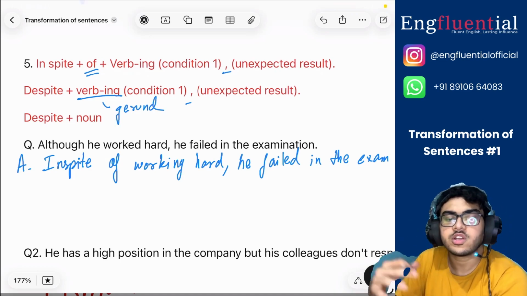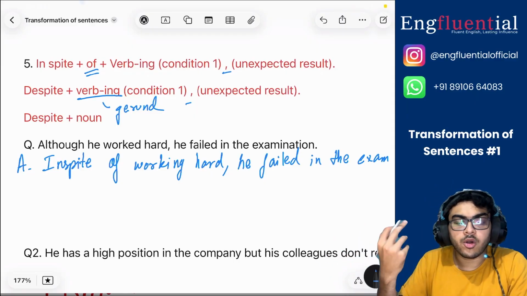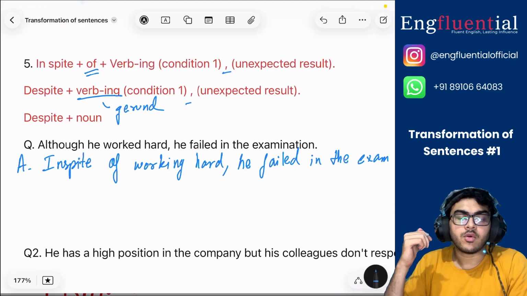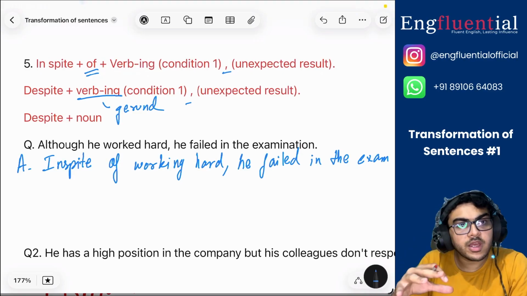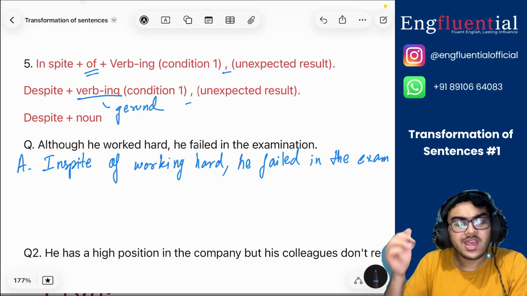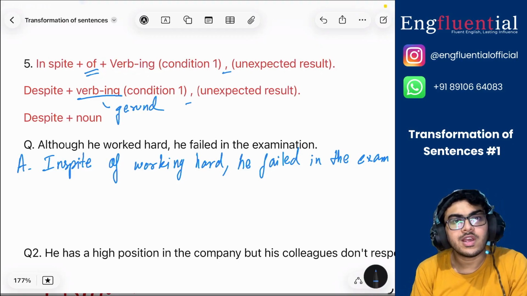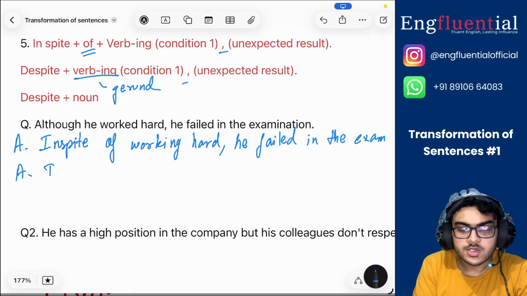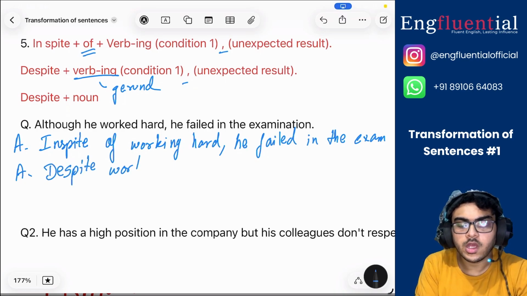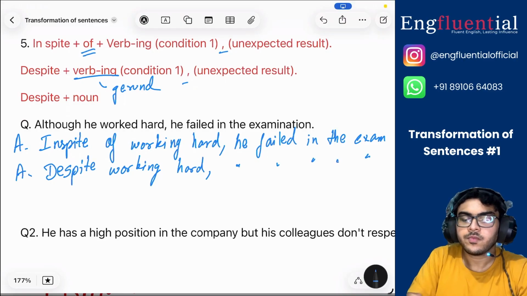To know more about gerund, you can look at some of the later videos, or for now I am going to just skip that part, and we are going to look at despite plus verb ing form, and also despite as a noun. In this case, we are going to use the gerund. Working here is a gerund. So I can write, despite working hard, he failed in the exam.